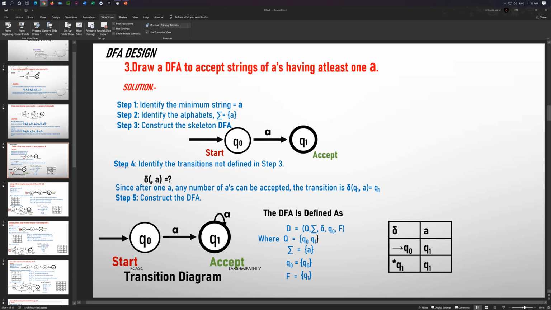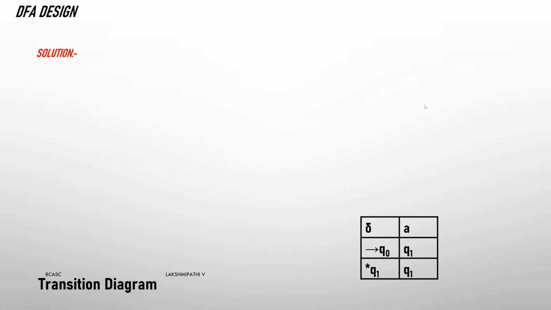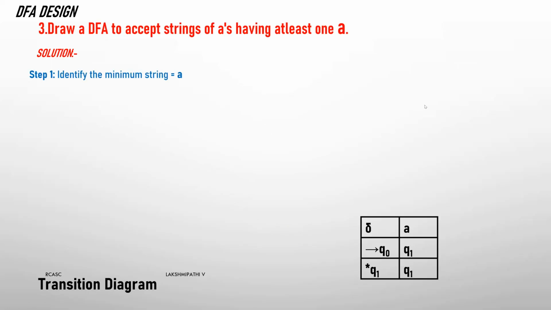For example, here: design a DFA to accept the strings of A's having at least one A. Here we design the DFA machine structure, where machine means deterministic finite automata. We need to design the machine for this type of strings. The language is a collection of strings, L equal to strings of A's. Strings of A's means the string has a number of characters, and here the input symbol is A.